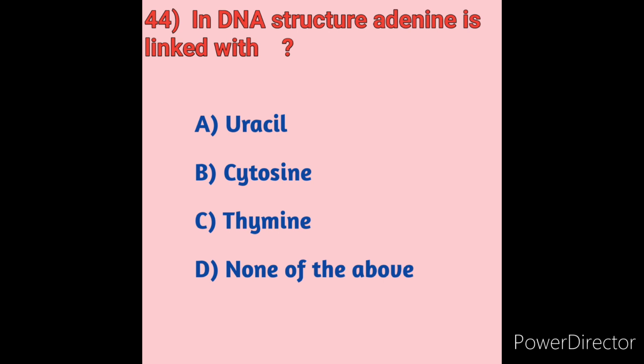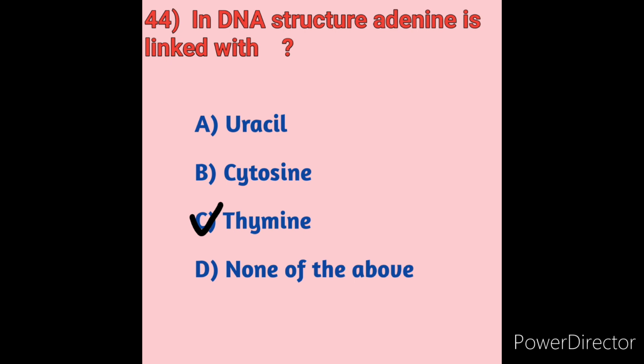In DNA, adenine binds to thymine via two hydrogen bonds, which helps stabilize the nucleic acid structure. In RNA, which is used for protein synthesis, adenine binds to uracil. So in DNA it is thymine. Option C is the correct answer.